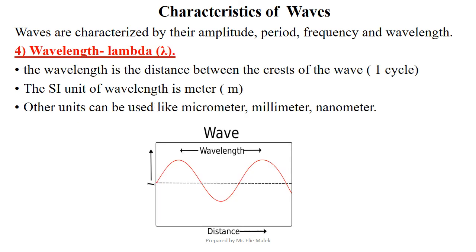The fourth characteristic of a wave is wavelength. Its symbol is lambda. Wavelength is the distance between the crests of the wave. This schematic representation shows a wave. These are the two crests, so the distance between them is called the wavelength. It is expressed in meter. However, other units can be used, like micrometer, millimeter, nanometer. When given these units, please convert them back into meter.